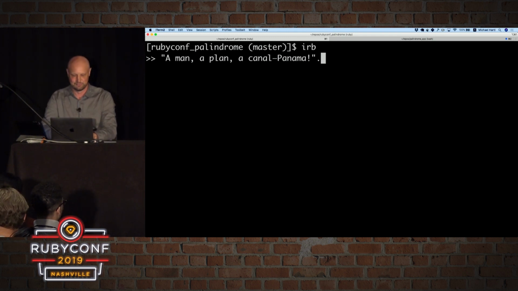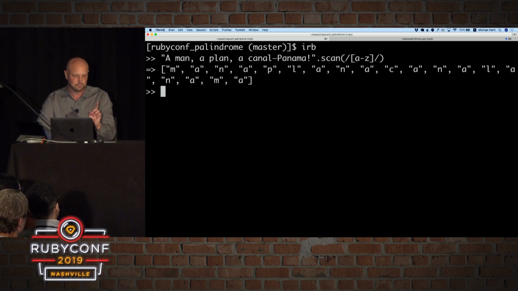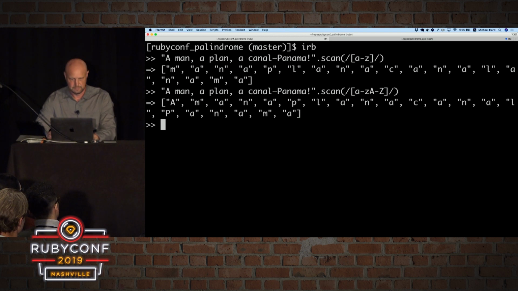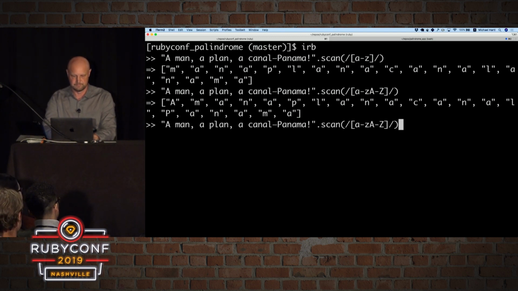So the way to do this is with the scan method. And we're going to scan using a regular expression we mentioned briefly before. That's indicated with forward slashes. And then I'm going to say the set of a through z, so we're just going to match Latin characters, the Latin alphabet. The way to do that with regular expressions is with square brackets, and then the second slash. What this will do is scan through and pull out all the letters. Except we're actually missing a couple. We're missing the capital A and the capital P. So one way to do this is to add in capital A through Z. And so now that's all the letters in the string.